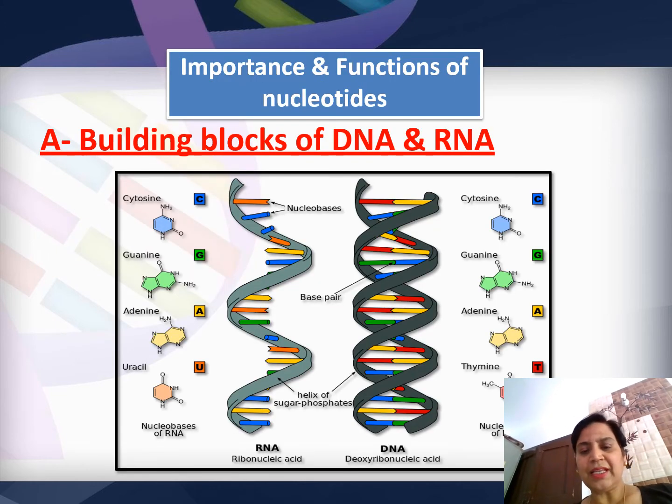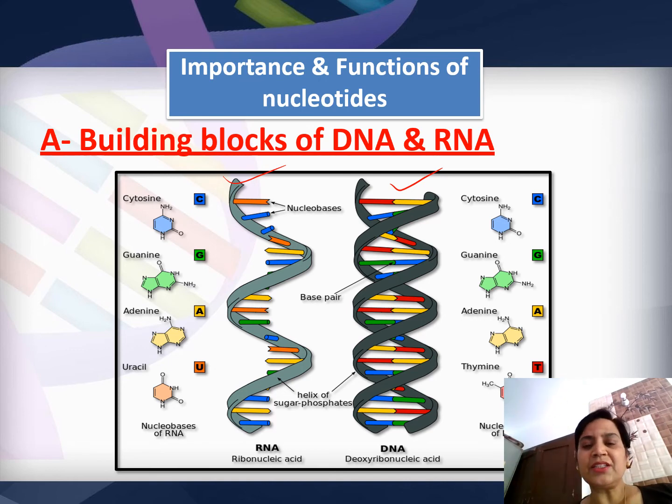Then this is a very good slide which is explaining the structure of DNA and RNA. This is DNA. DNA is double-stranded. RNA is single-stranded. DNA has deoxyribose sugar. RNA has ribose sugar. The difference between the bases is that DNA has thymine instead of uracil and RNA has uracil instead of thymine.